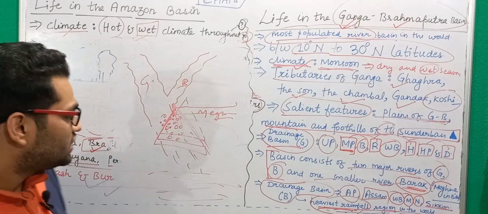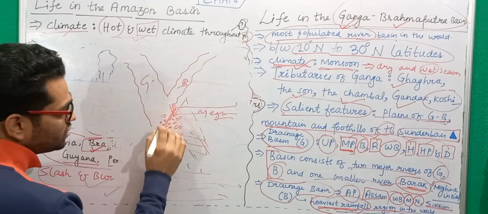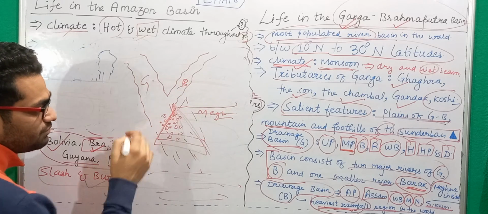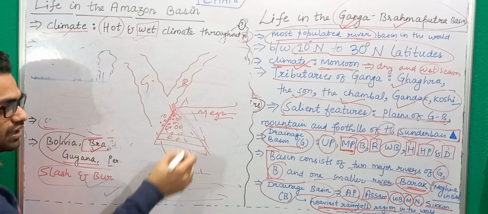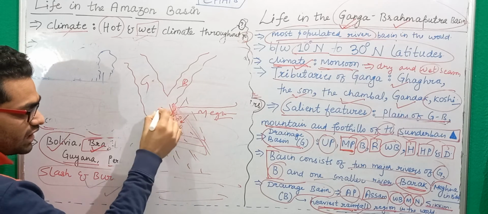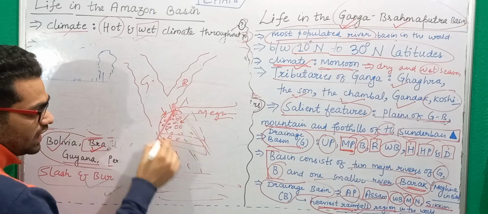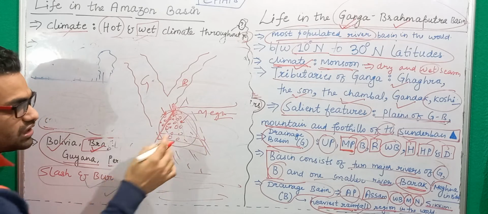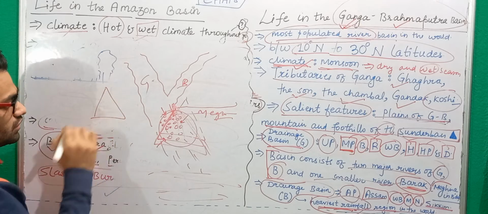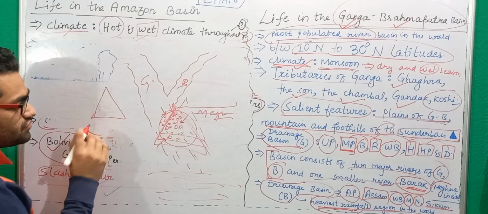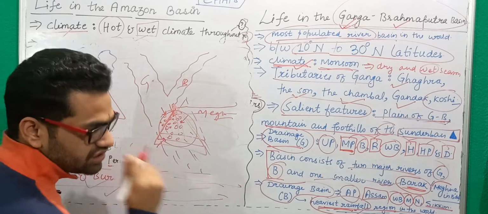So basically what is happening here, the river mouths of Ganga, Brahmaputra and Meghna are discharging their water into the sea, and while discharging their water, they are carrying a large amount of sediments, and these sediments are getting deposited and forming a triangular-like structure that is called delta.